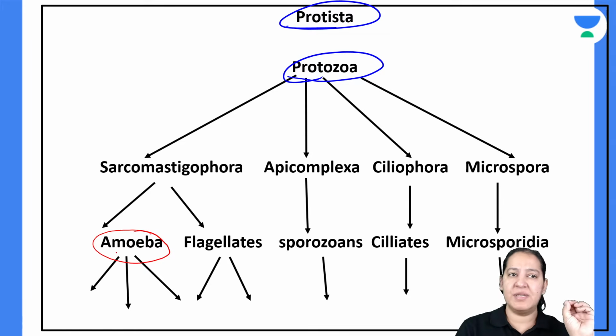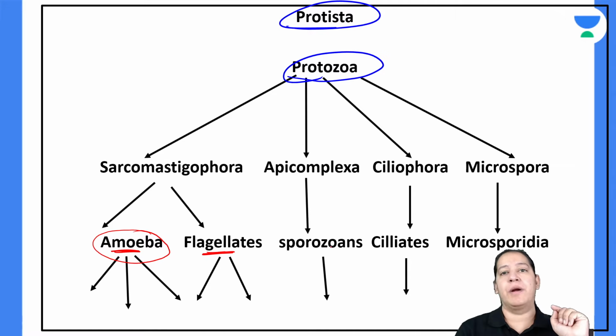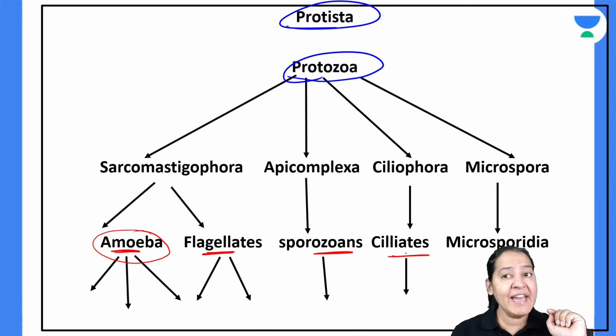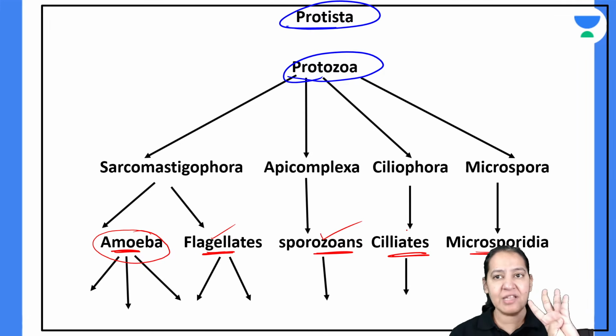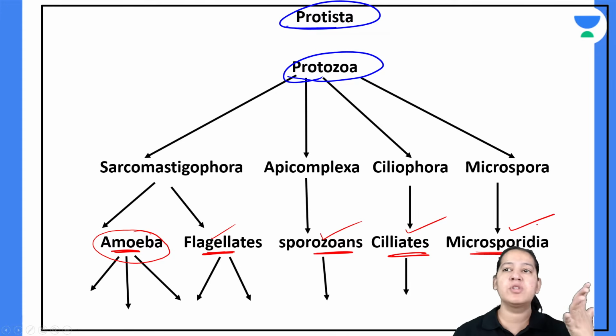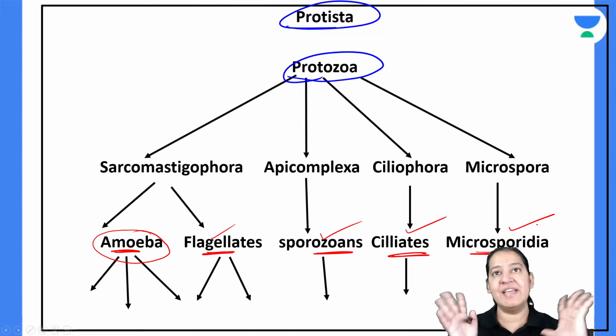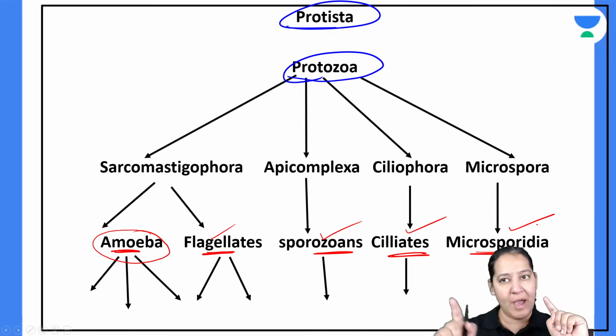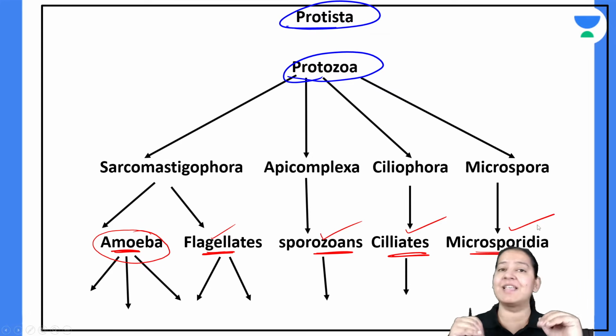Learn this classification. Amoeba is number 1. Flagellates, number 2. Sporozoans, number 3. Ciliates, number 4. And microsporidia, number 5. Amoeba are the ones with an amoeboid shape. Flagellates are the ones which have flagella in their structure. Sporozoans are the ones which have spores, that's why they are known as sporozoans. Ciliates have cilia, and microsporidia have microspores. So amoeba, flagellates, sporozoans, ciliates, and microsporidia: these are the 5 categories under protozoa. I will take each of them one by one, and you have to learn the examples of each.